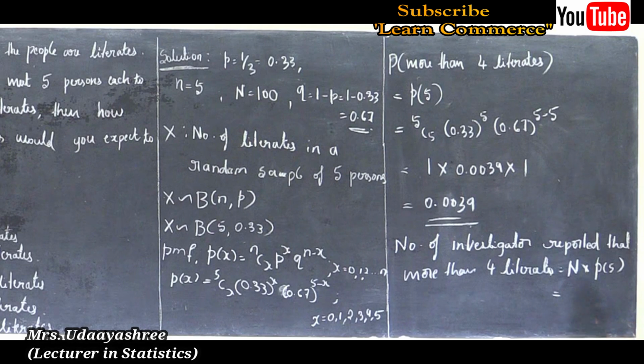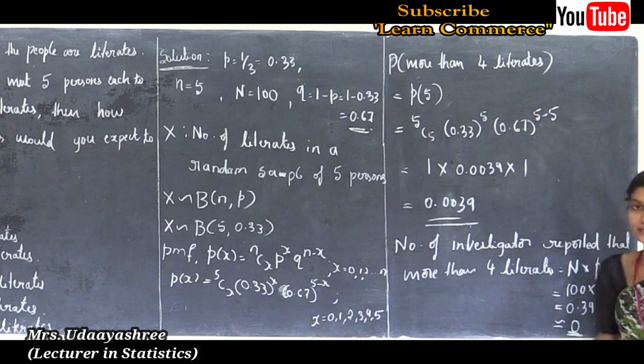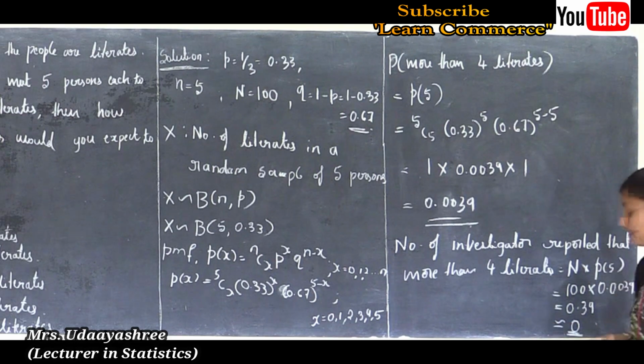So here we know that N is 100 and P of 5 is 0.0039, then the answer is 0.39, which is approximately 0. So the number of investigators who reported more than 4 literates is 0.